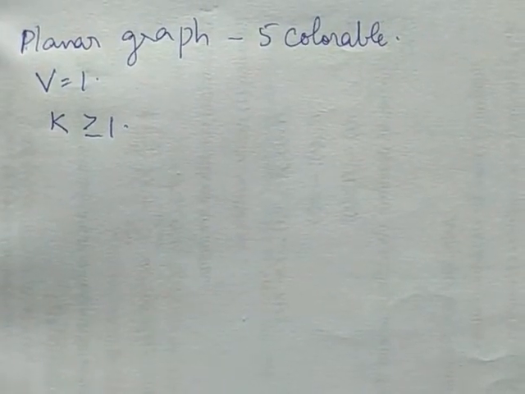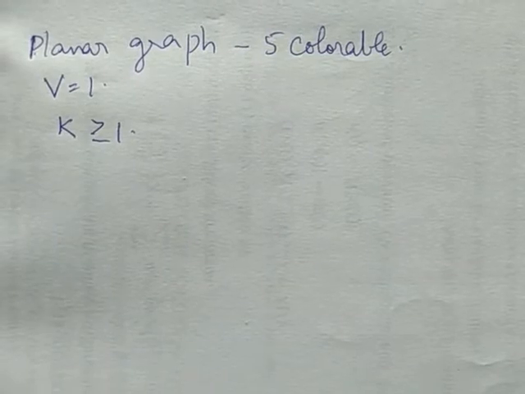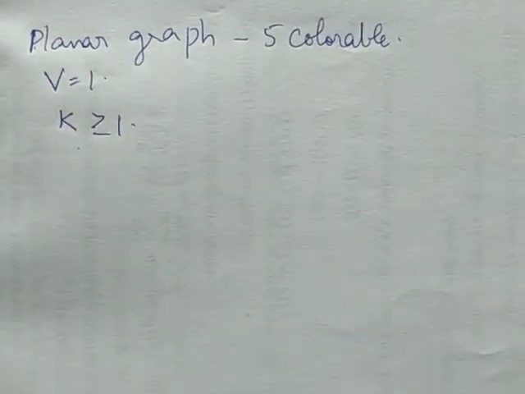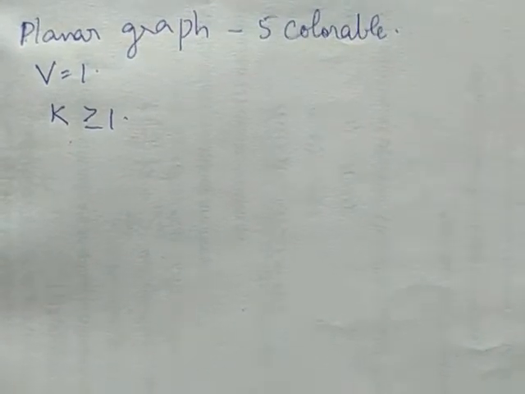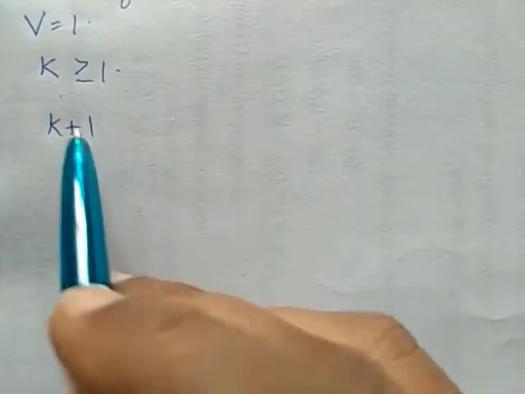We assume that any plane graph with k vertices is 5-colorable. Now we have to prove this statement is true for a graph with k plus 1 vertices also.